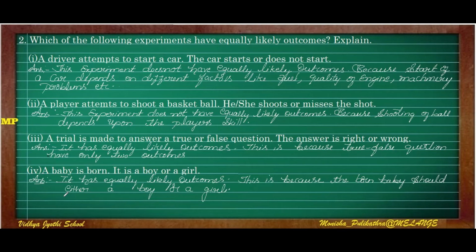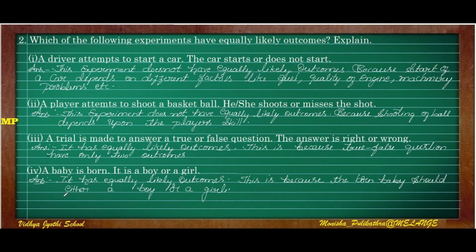Let us move on to the third question of this session. A trial is made to answer a true or false question. The answer is right or wrong. So this question is a pure example of an equally likely outcome. Why? Because we know that either the answer will be true or the answer will be false. Only two options are there and we can't alter anything.